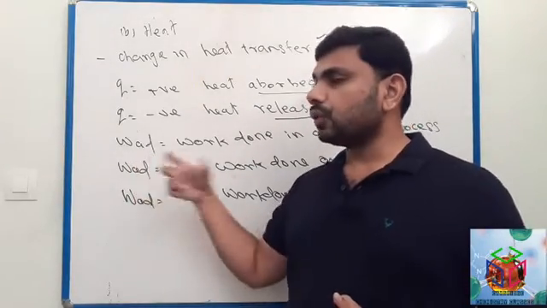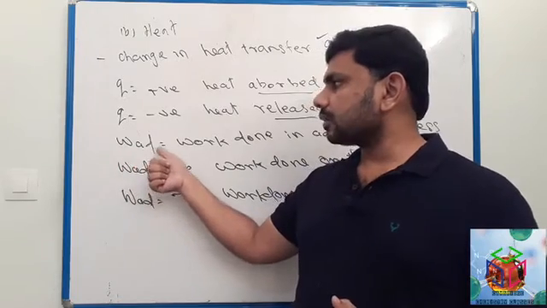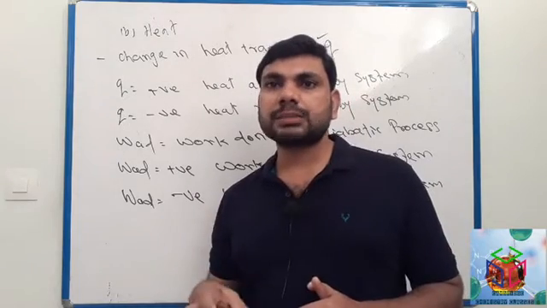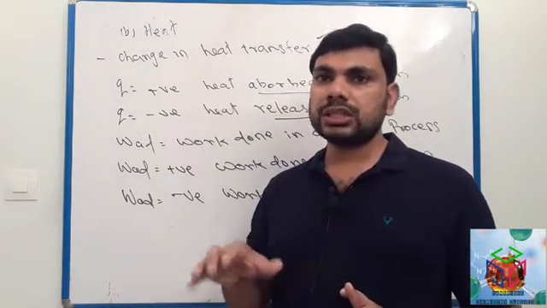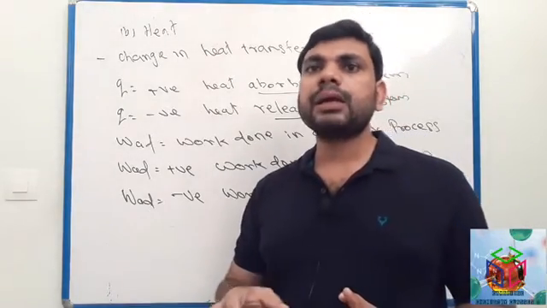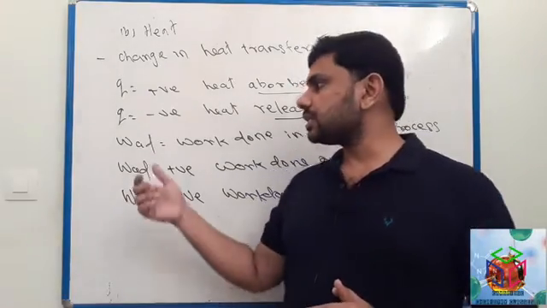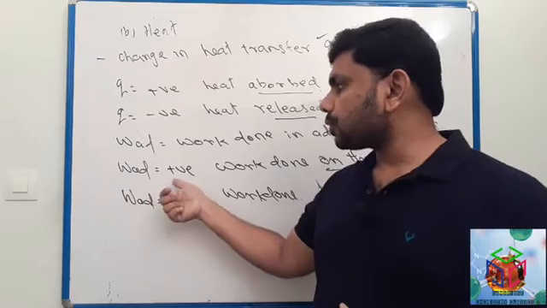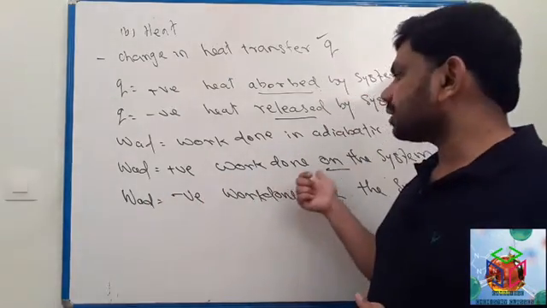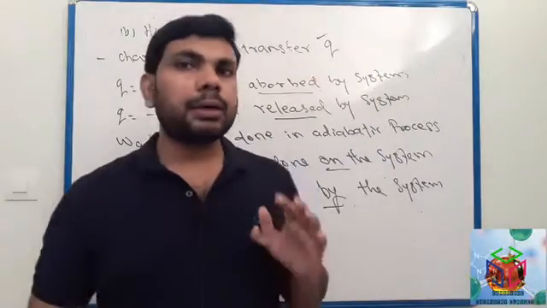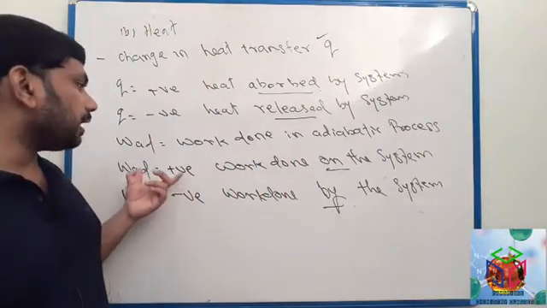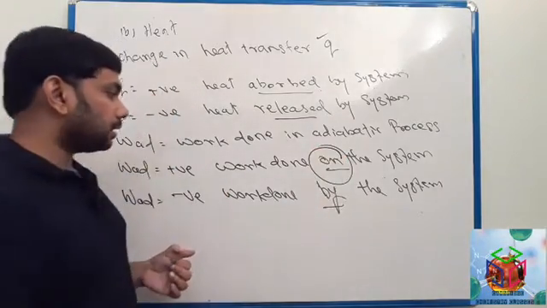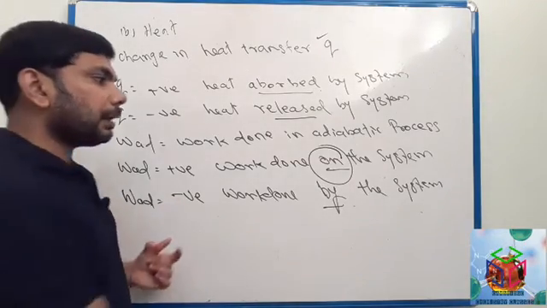And we discussed before work, W_ad, which represents work done in an adiabatic process. Work done in an adiabatic process means there is no heat change. We do some work on a system and there is no change in heat. That is work done in an adiabatic system. Okay, W positive means work done on the system. W minus means work done by the system.